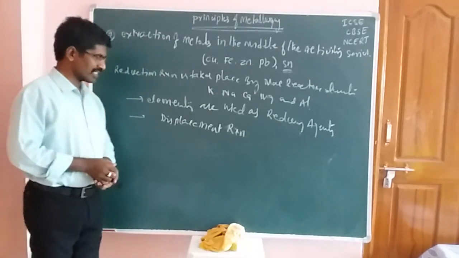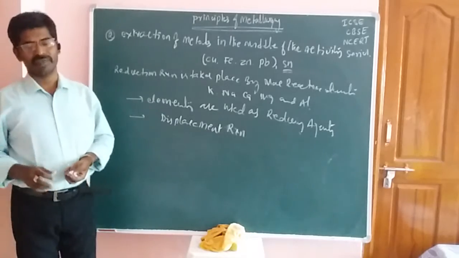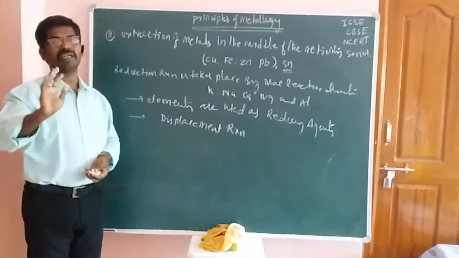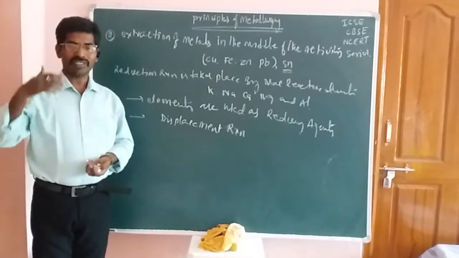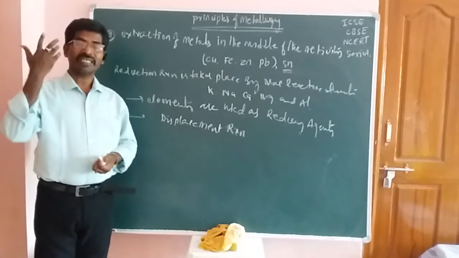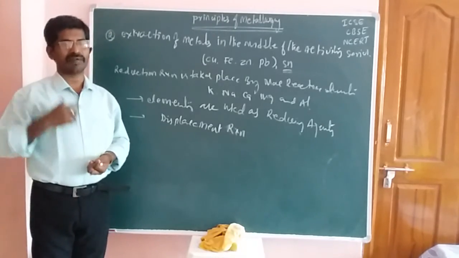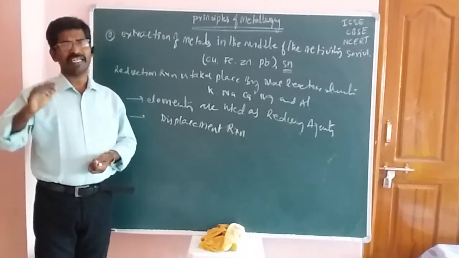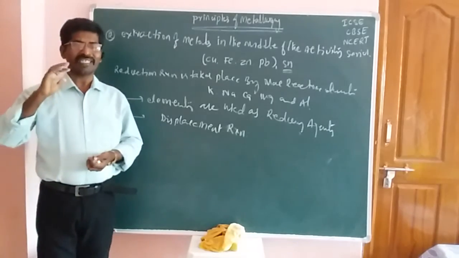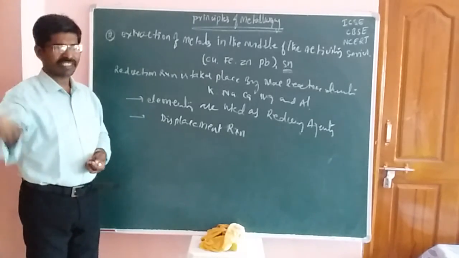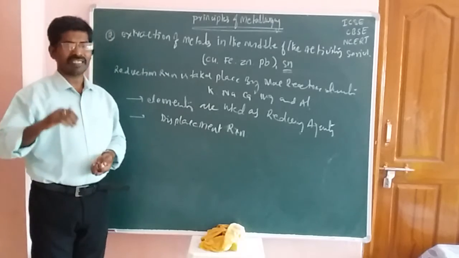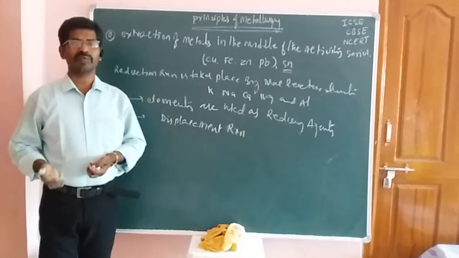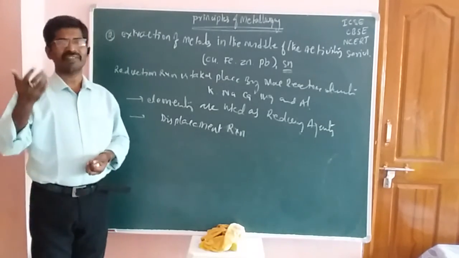Okay, now students. For example, let us take an outstanding example: the TiCl4 compound, titanium tetrachloride. Titanium tetrachloride is reacted with magnesium, titanium tetrabromide is reacted with magnesium, titanium tetrachloride is reacted with sodium, and vanadium pentoxide is reacted with calcium.